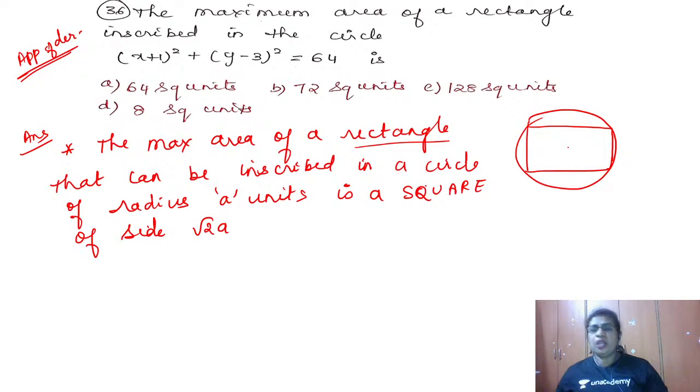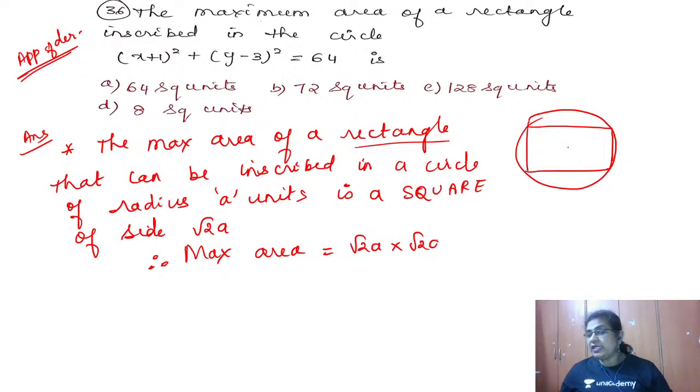So what is the area of the square? It is side into side. Therefore the maximum area is root 2a into root 2a, since the area of a square is side into side. That is equal to 2 into a square. Okay, so 2a square. Now, they have given the circle equation.